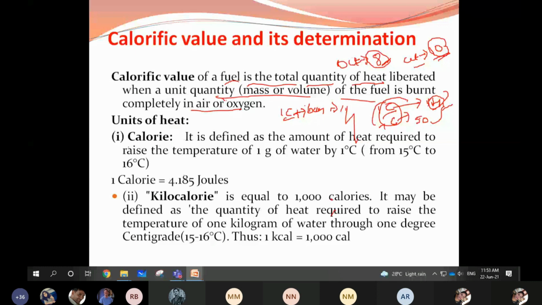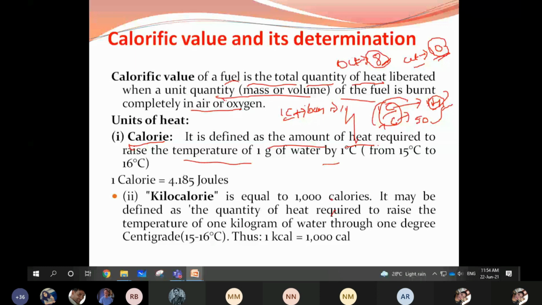So this calorie is defined as the amount of heat required to raise the temperature of 1 gram of water by 1 degree Celsius. This is the calorie. No need to remember all these things. You can just write that the calorific value can be expressed in terms of calories. The standard value for calories is 4.18